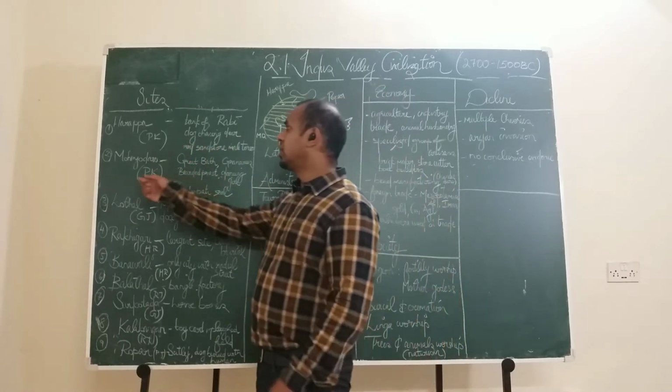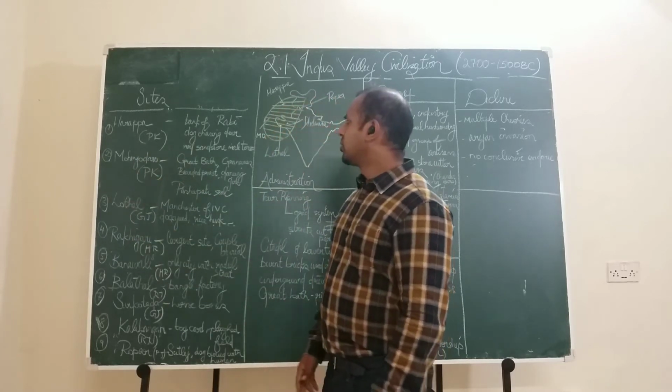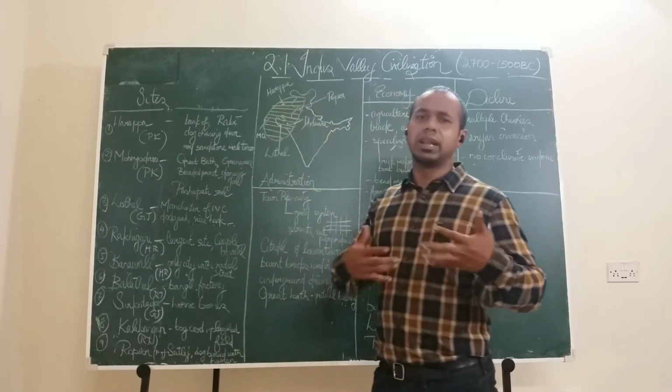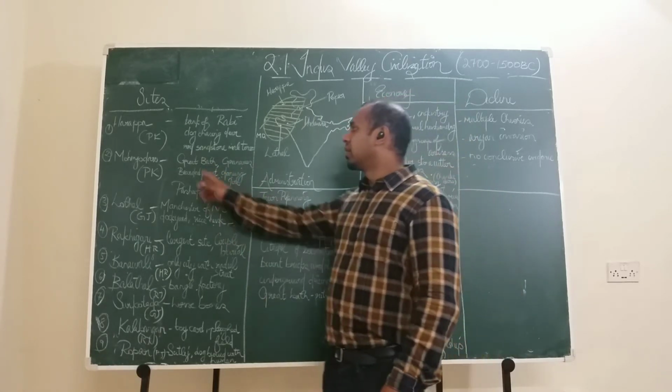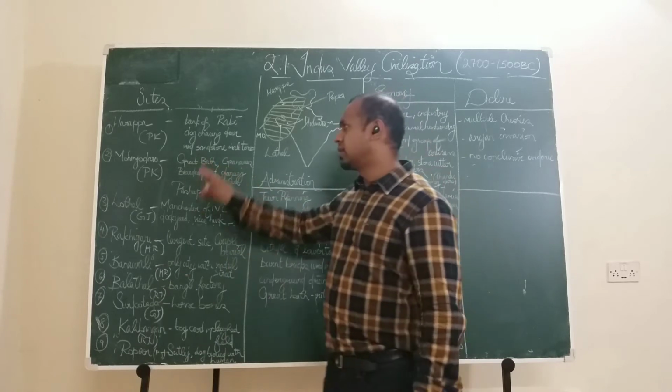Then the major site, Mohenjo-daro, which is also in Pakistan. So what do we have here? Whatever you have heard great about the Indus Valley civilization is almost from here, right? Look at it. The Great Bath, you have heard about the Great Bath, it is in Mohenjo-daro.